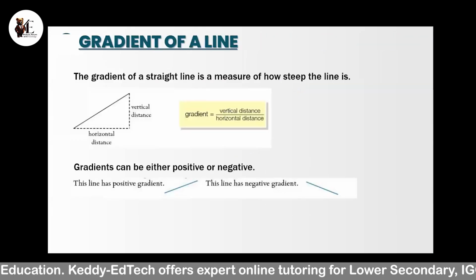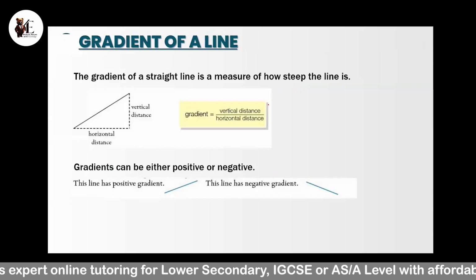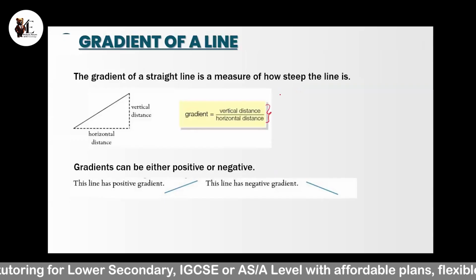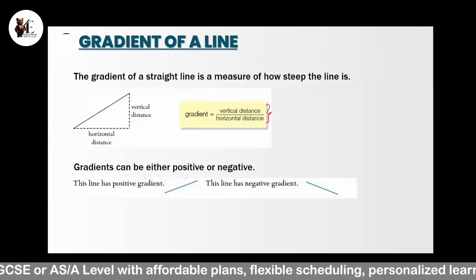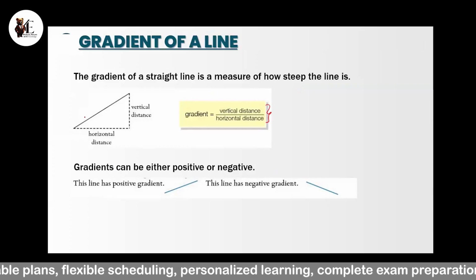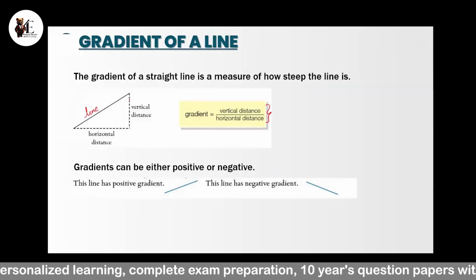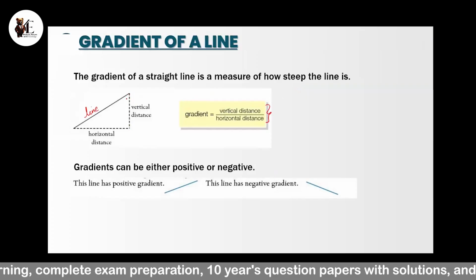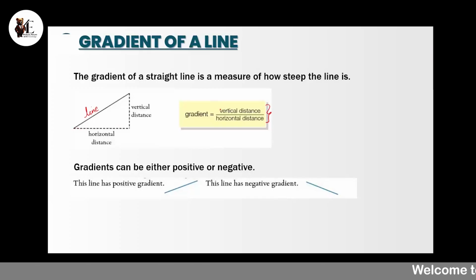Yes, so the first formula to calculate gradient is vertical distance over horizontal distance. There are several formulas, so we have to see what data is given in the question and use the formula accordingly. Here the graph of a line is drawn. To find the vertical distance, we draw a straight line in the vertical direction, and to determine the horizontal distance, we draw a straight line along the x-axis. So the gradient is vertical distance over horizontal distance.